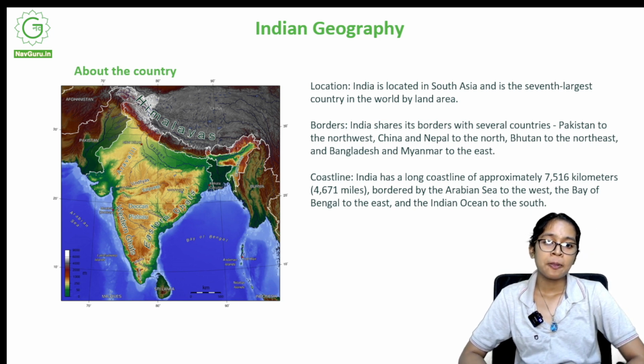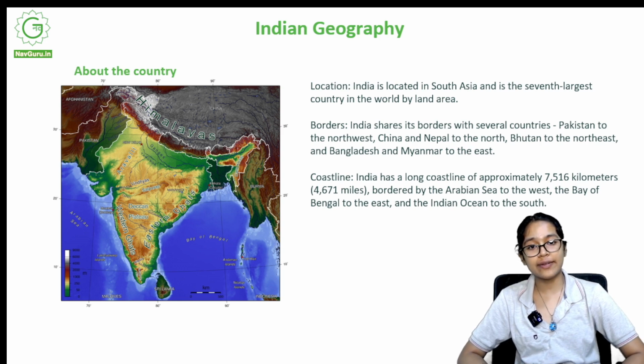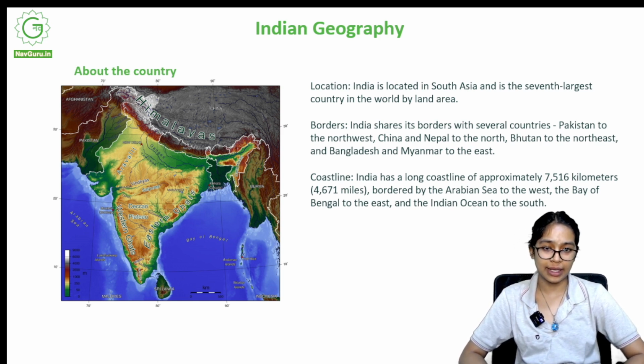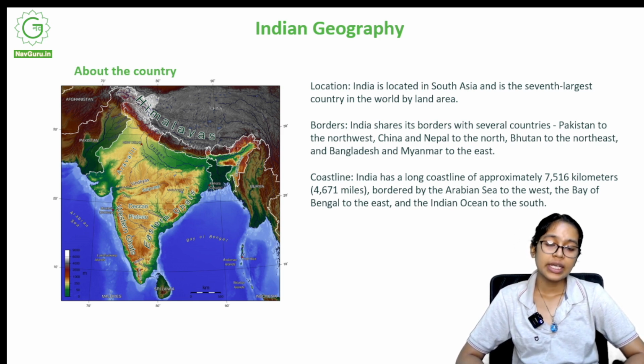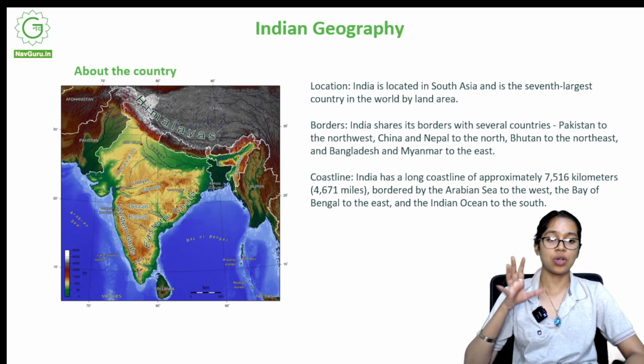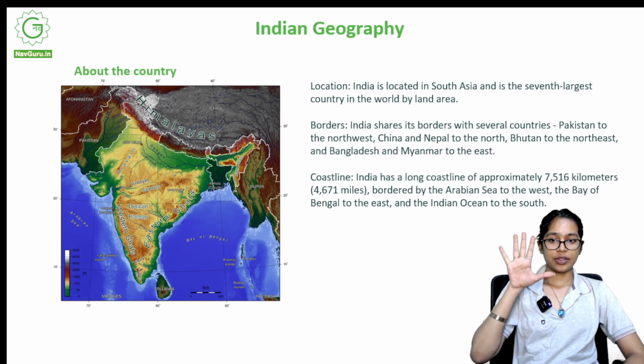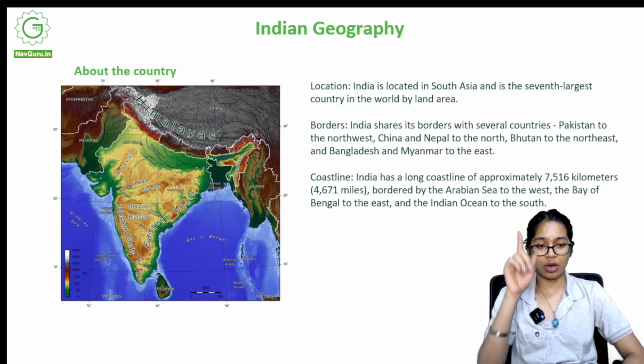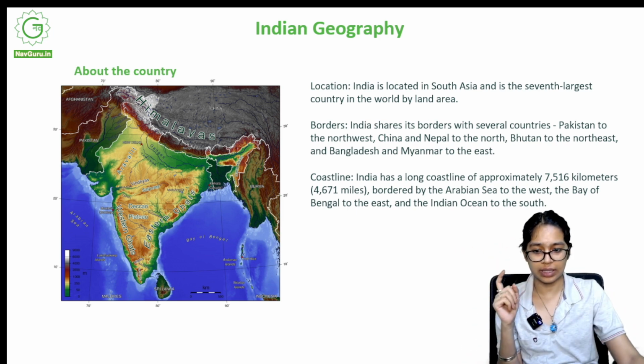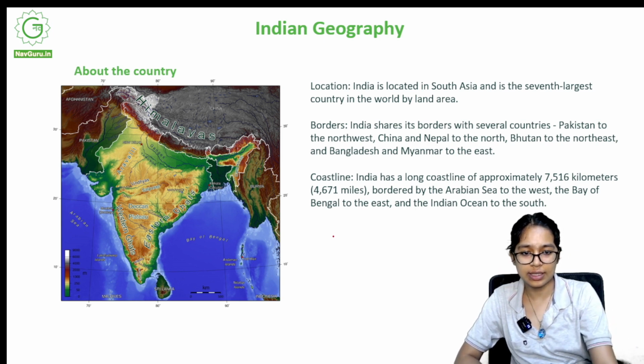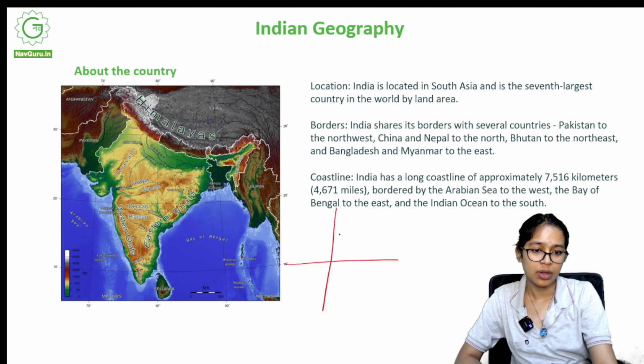But before that there are certain facts about the country that need to be kept in mind. So, location. India is located in South Asia and is the 7th largest country in the world by land area. Borders. India shares its borders with several countries. Pakistan to the northwest. Let's go back to the PPT. North, east, west and south.